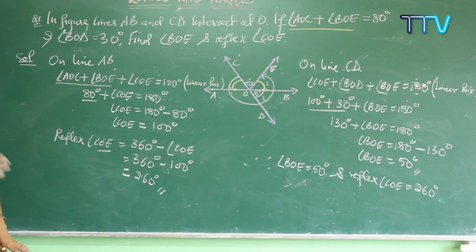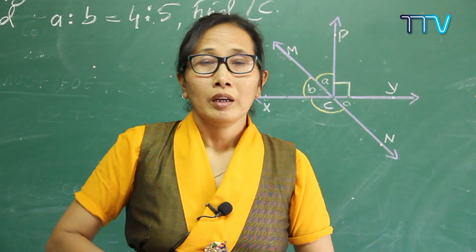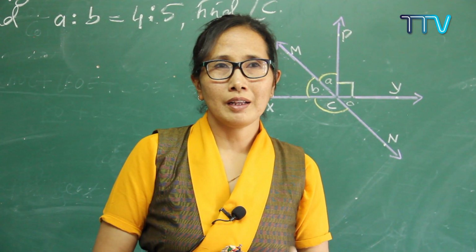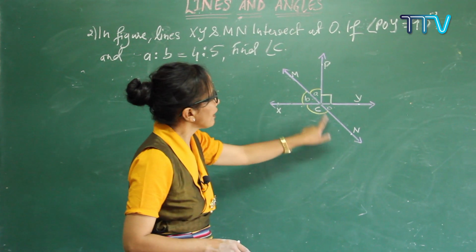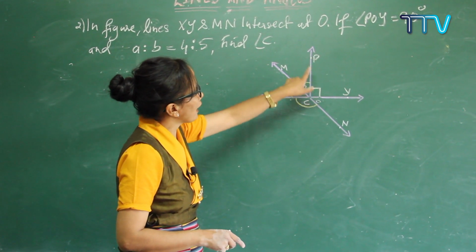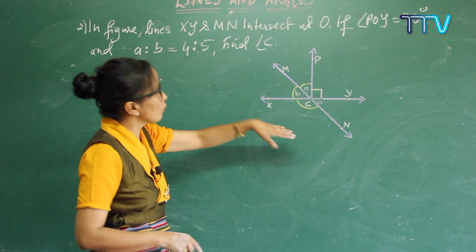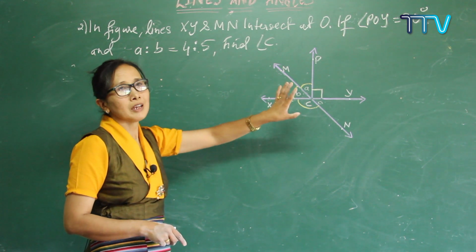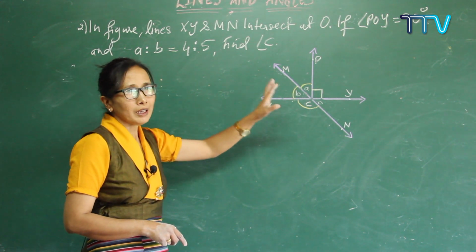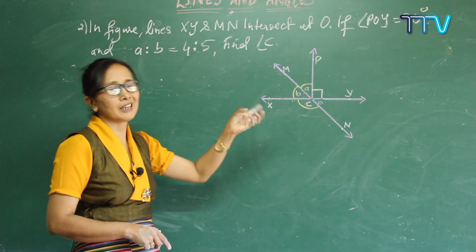Let me do another exercise. Next we are going to do the second exercise. In the figure, lines XY and MN intersect each other at O, and POY is given as 90 degrees. One more clue is given: A to B is in the ratio 4:5. In a ratio, there is one common value, so let that be X.